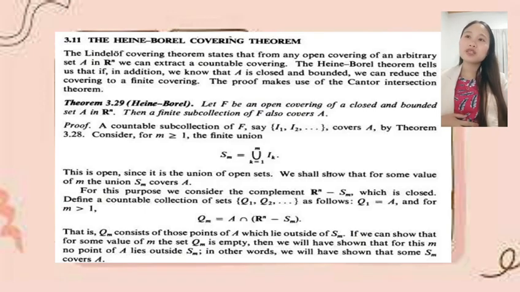Define a countable collection of sets Q_1, Q_2, and so on as follows. Q_1 is equal to A, and for M greater than 1, Q_M is equal to A intersection (R^n minus S_M). That is, Q_M consists of those points of A which lie outside of S_M. If we can show that for some value of M, the set Q_M is empty, then we will have shown that for this M, no point of A lies outside S_M. In other words, we will have shown that some S_M covers A.